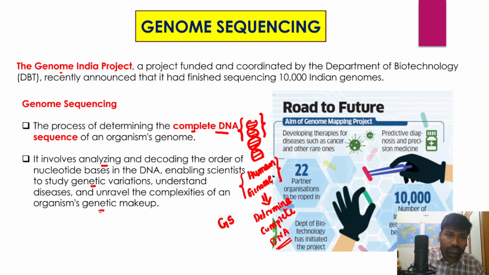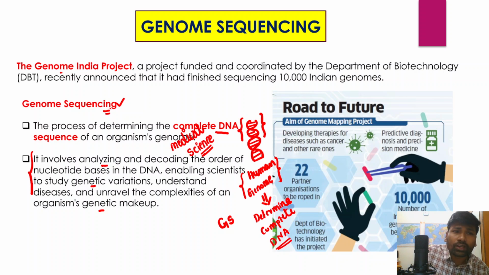This is not without applications, because it has important applications in the field of medical science. Keeping this in mind, genome sequencing has been acquiring a lot of importance in recent times.